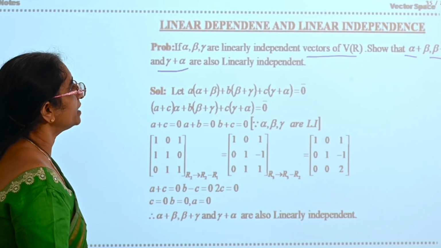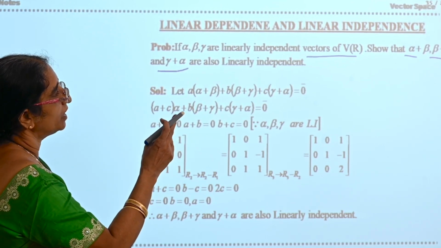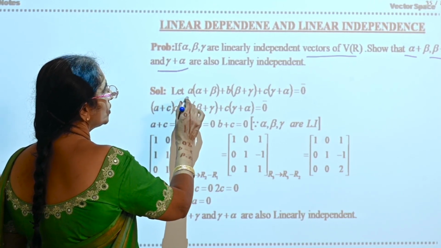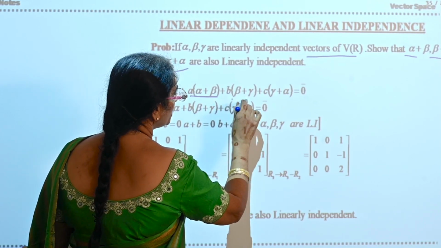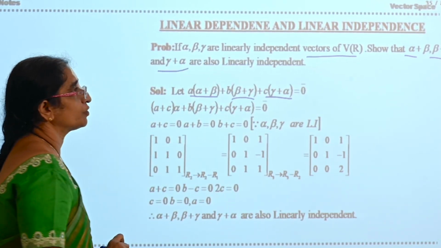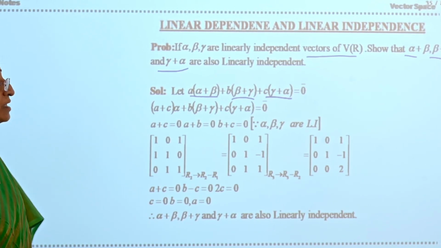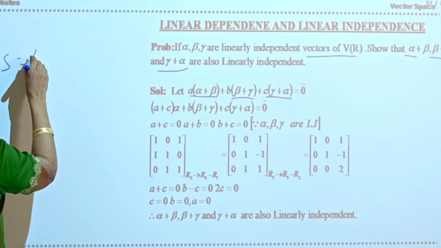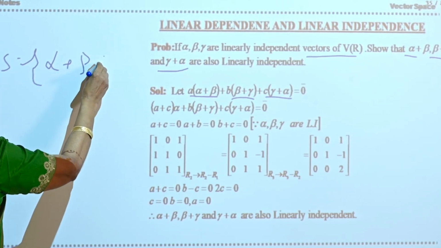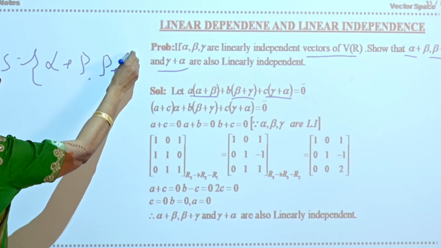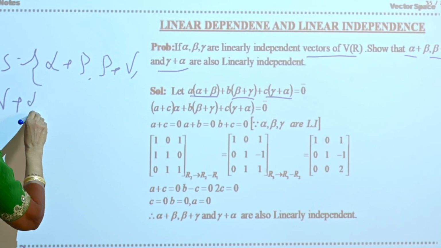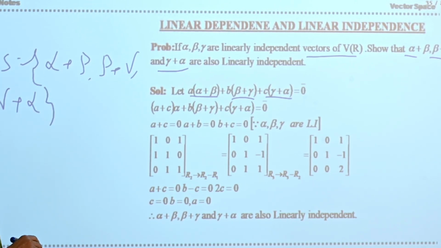Consider the linear combination: a into alpha plus beta plus b into beta plus gamma plus c into gamma plus alpha is equal to 0 bar. Because you want to prove that the set S equal to alpha plus beta, beta plus gamma, gamma plus alpha is linearly independent.